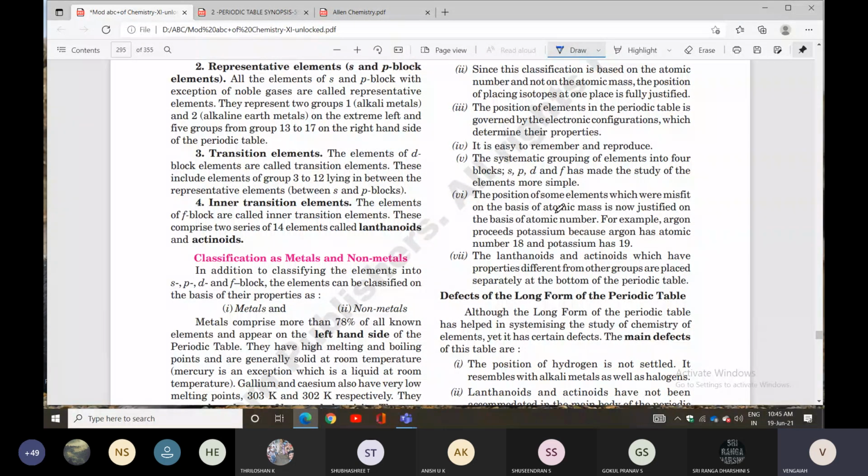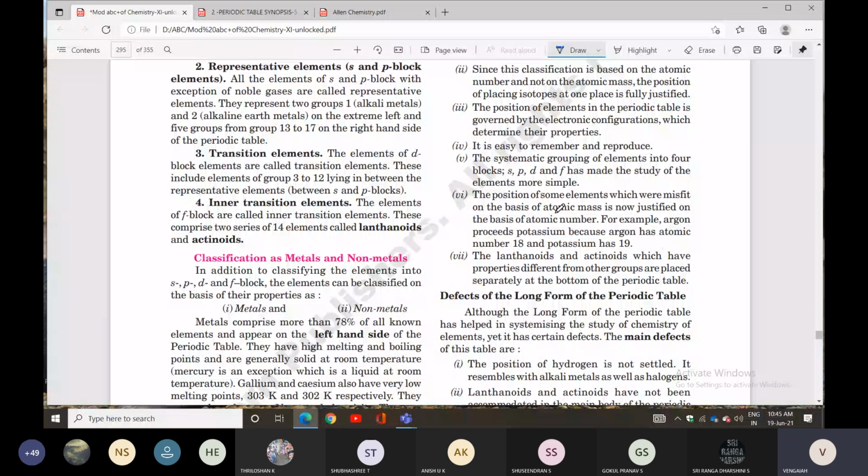Mendeleev's classification had some drawbacks, so there were some misplaced elements. Those are overcome in the long form of the periodic table, according to atomic number. For example, argon comes before potassium because argon's atomic number is 18 and potassium's is 19. Next one is the lanthanides and actinides, which have properties different from the other groups, are placed separately at the bottom of the periodic table.